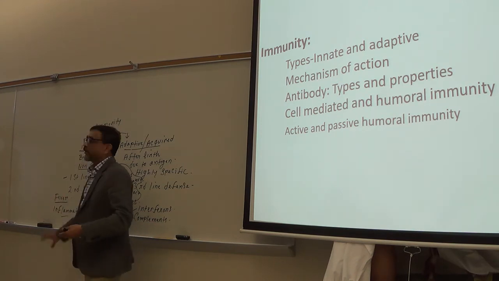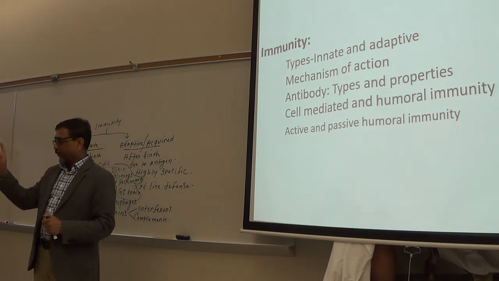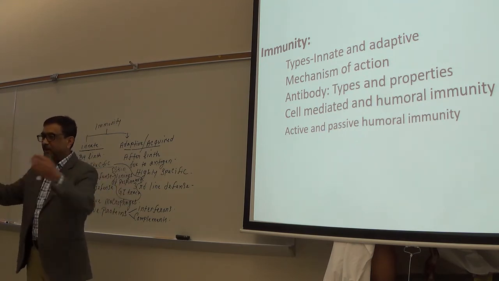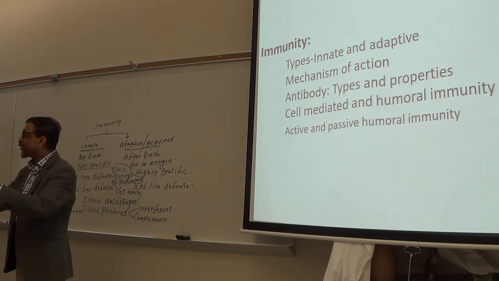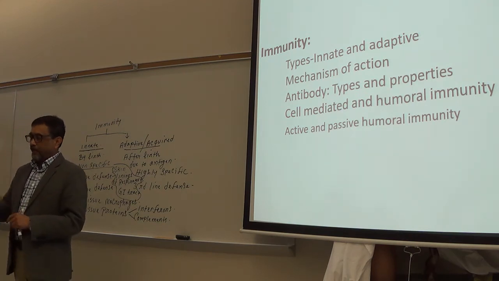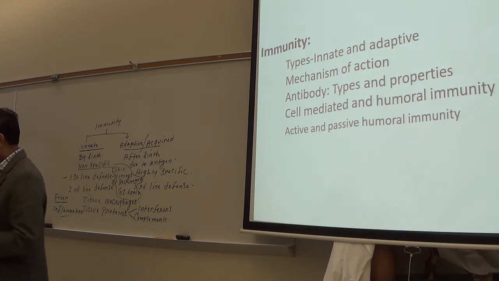So the chemicals released from the tissue, those are second line of defense, as well as what kind of cells? Phagocytic cells, macrophages, right? In the tissue. So those belong to the second line of defense.